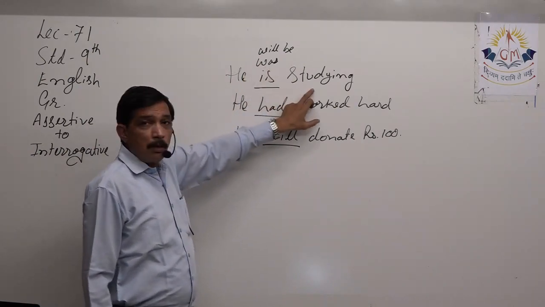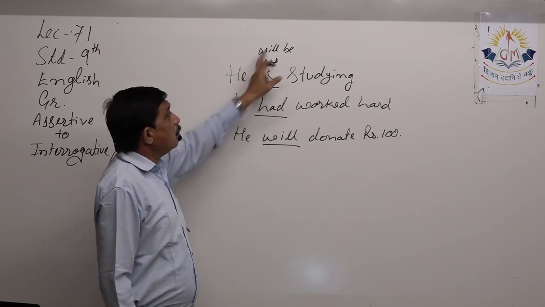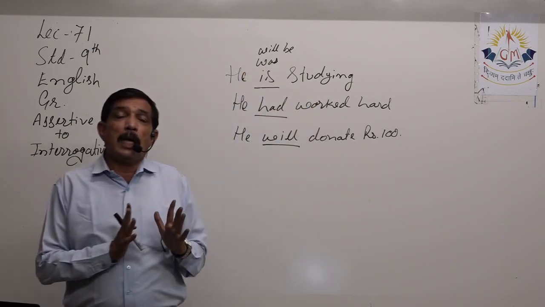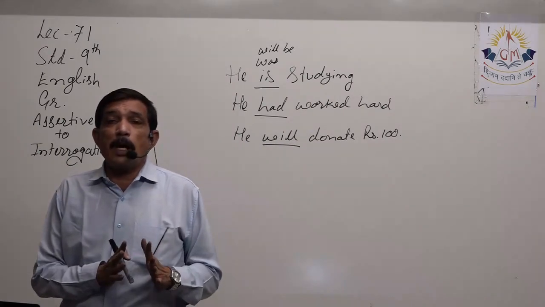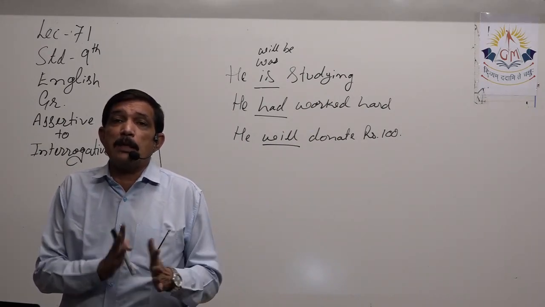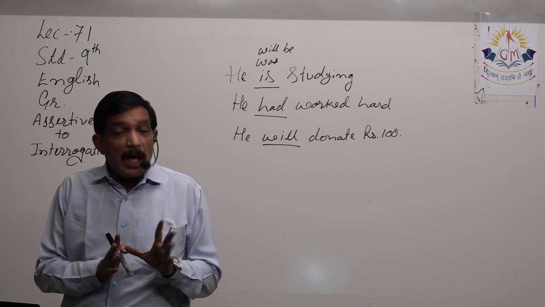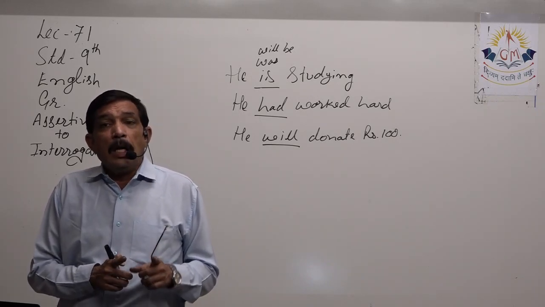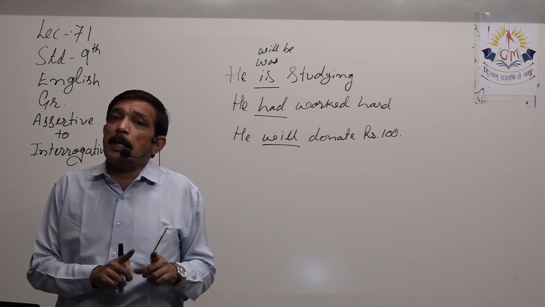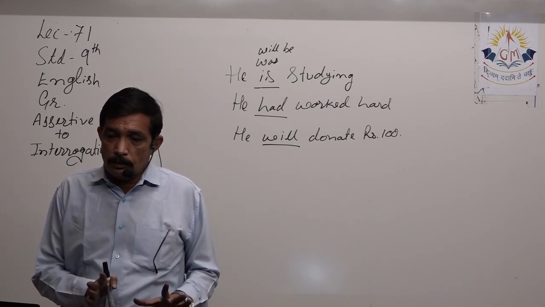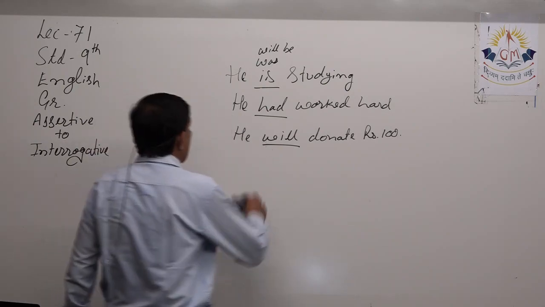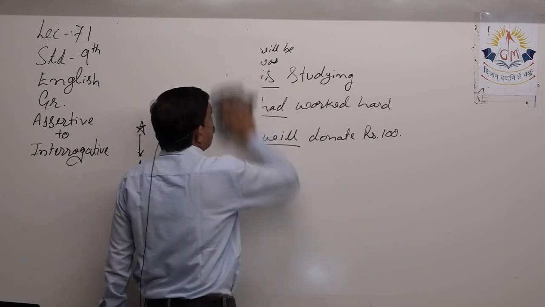He was studying, past continuous. He will be studying, future. So the helping verb helps us to determine the exact type of tense in which the sentence is. That is why it is very, very necessary to know whether the helping verb is there or not. Now let us look at examples that do not have helping verbs.